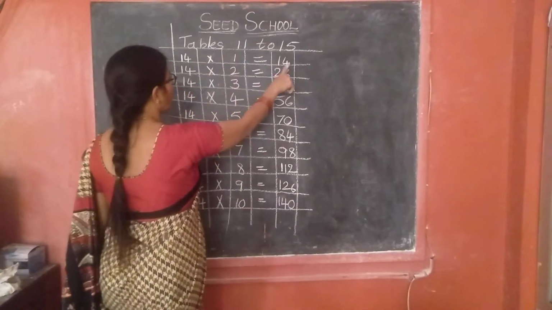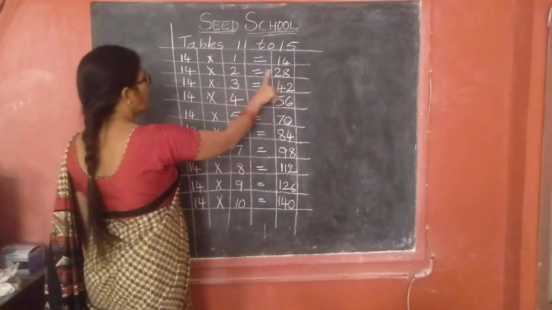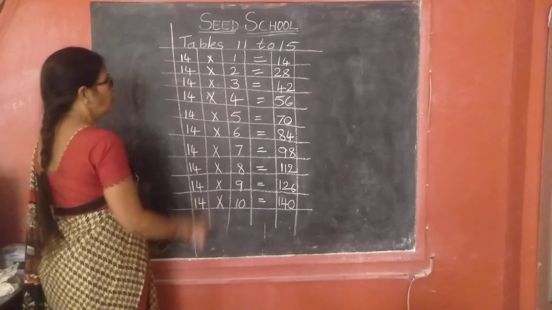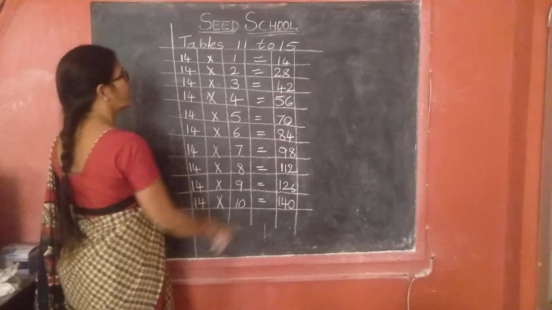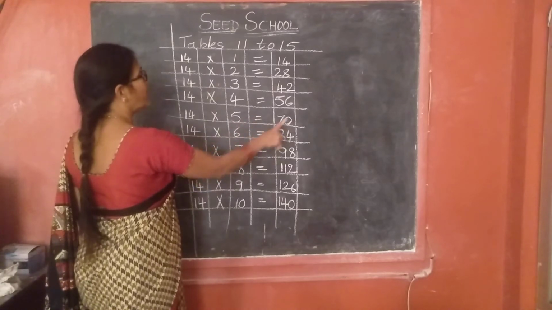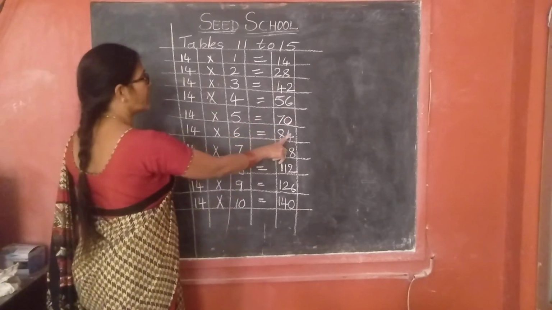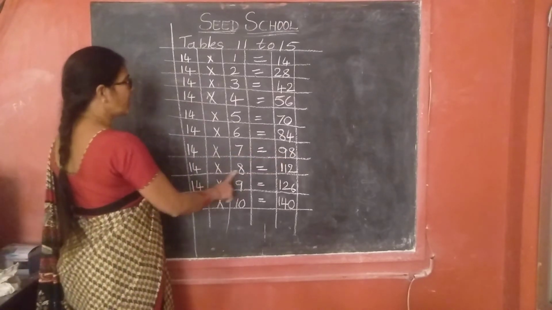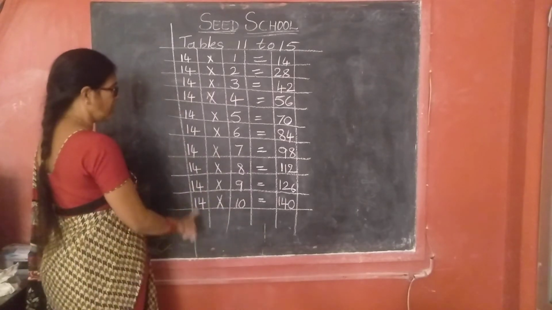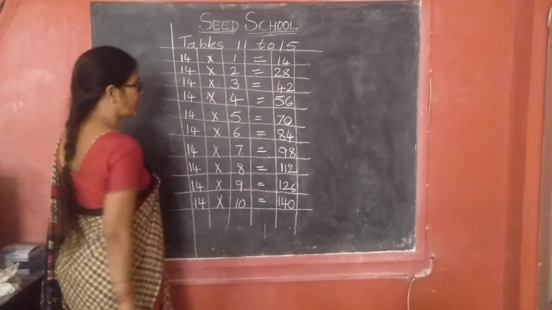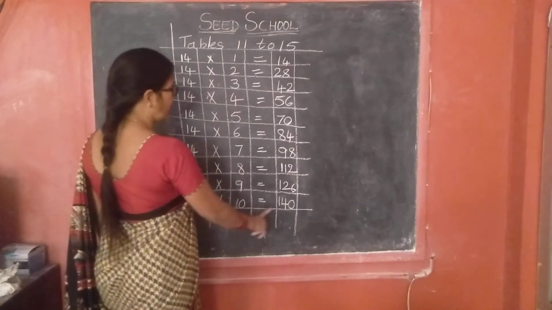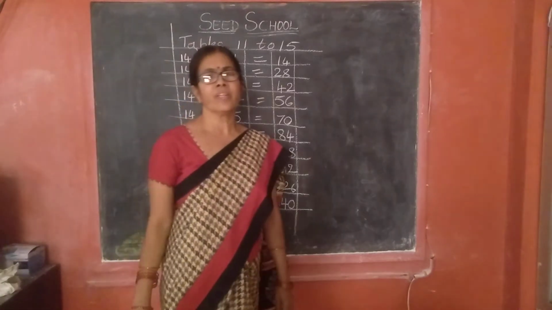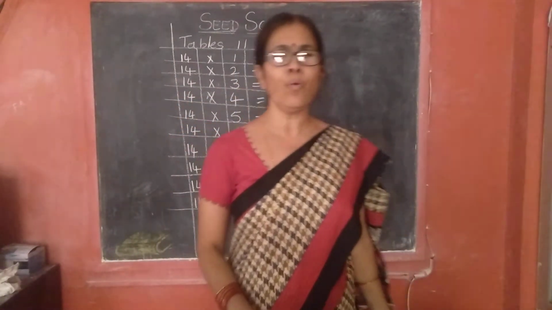14 ones are 14. 14 twos are 28. 14 threes are 42. 14 fours are 56. 14 fives are 70. 14 sixes are 84. 14 sevens are 98. 14 eights are 112. 14 nines are 126. 14 tens are 140. Yes, children.